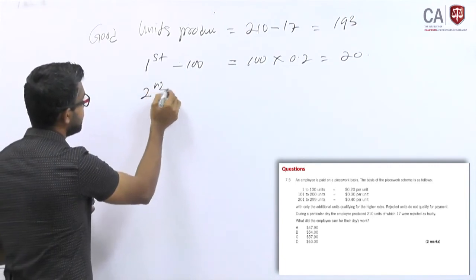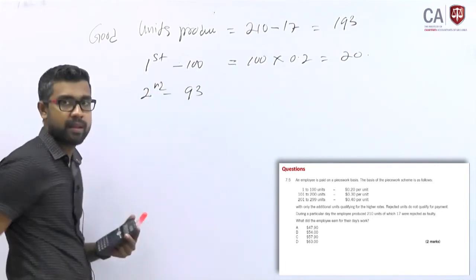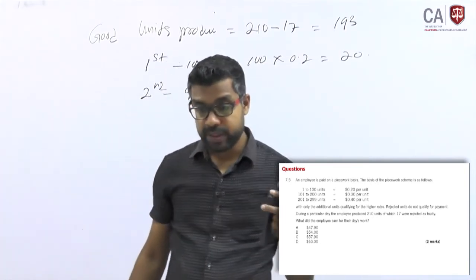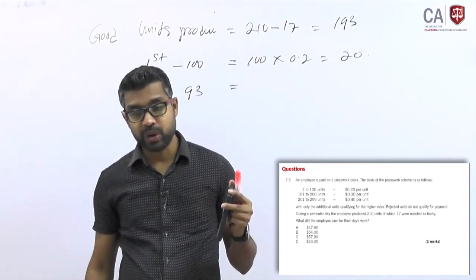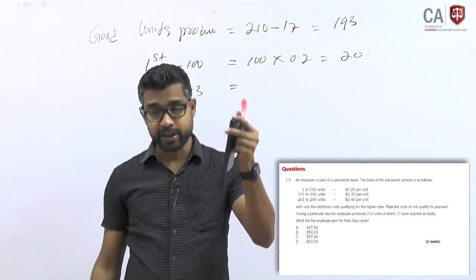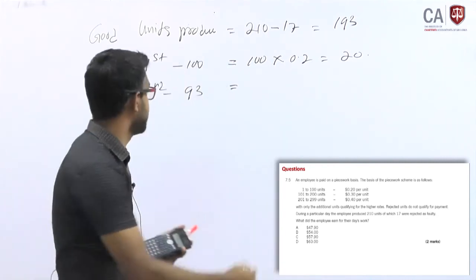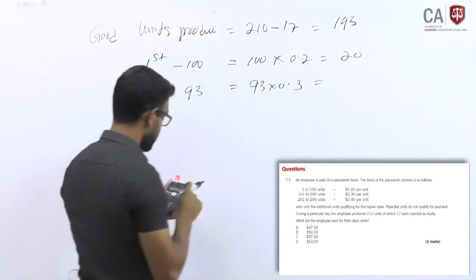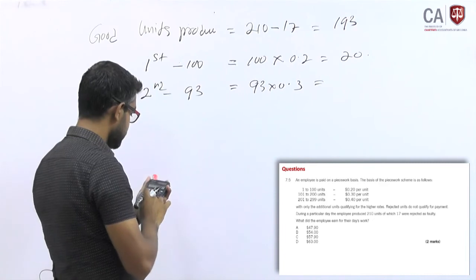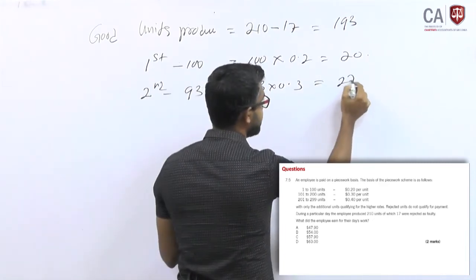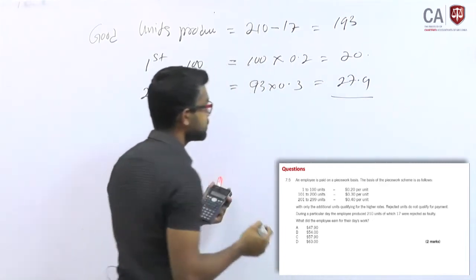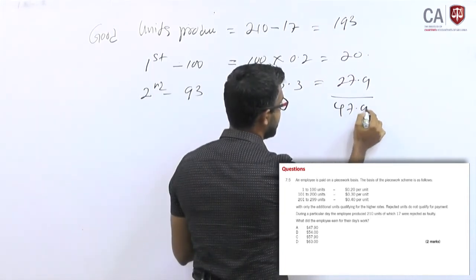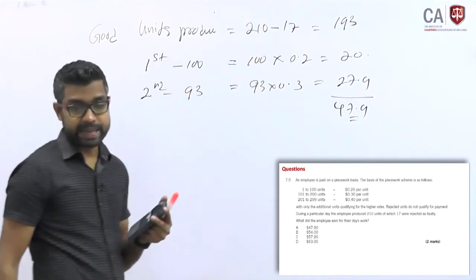Second, 93, since it is 193, no? For the second 93, these are the additional units qualifying for a higher rate. 93 into 0.3 is 27.9, plus 20, 47.9. So this is the correct answer.